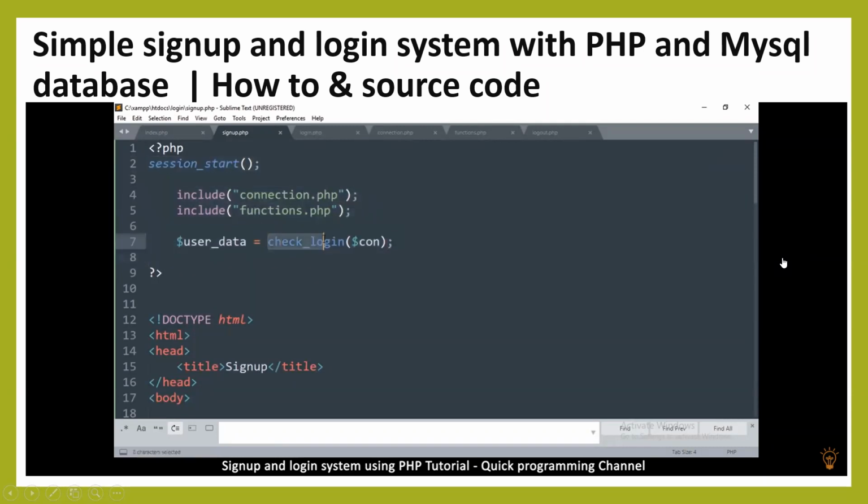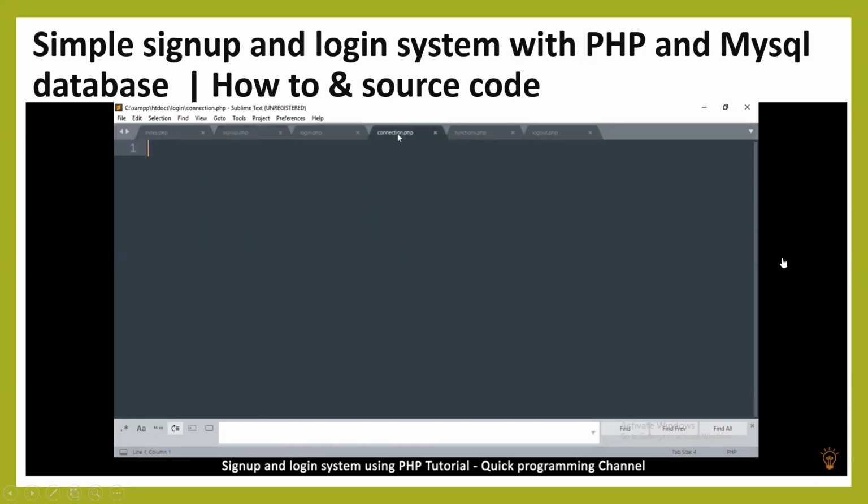So now let's create this function, and you guessed it, we're going to go in the functions page. So let me copy that, go to the functions. But first of all, we have this con here, which we haven't created. So let's go to connections and create that. So let's add some PHP tags. We don't need to close them since there's only PHP in here.